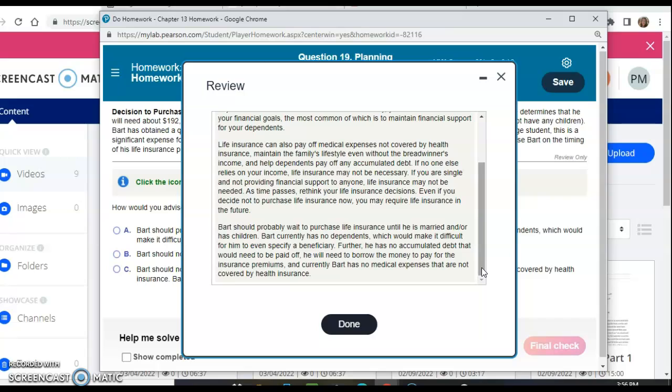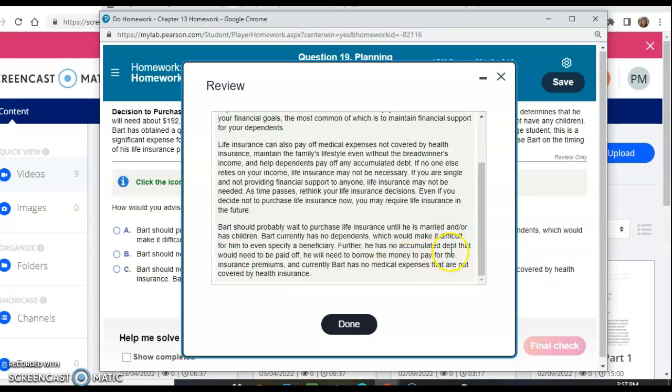If no one else relies on your income, life insurance may not be necessary. If you are single and not providing financial support to anyone, life insurance may not be needed. As time passes, rethink your life insurance decisions. Even if you decide not to purchase life insurance now, you may require life insurance in the future. So he should probably wait and purchase it when he gets married or has children or dependents. It's not a necessity for him to do it right now.